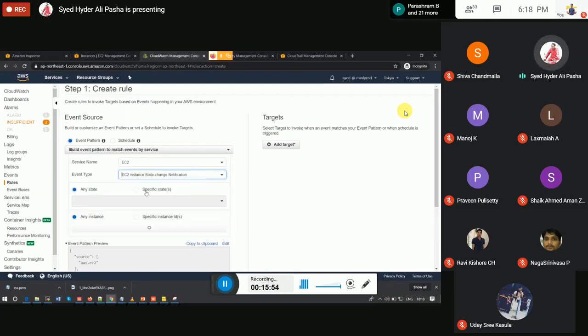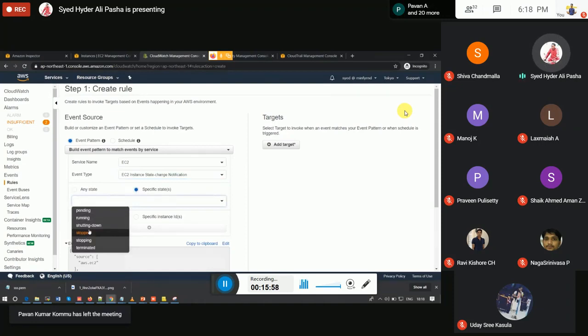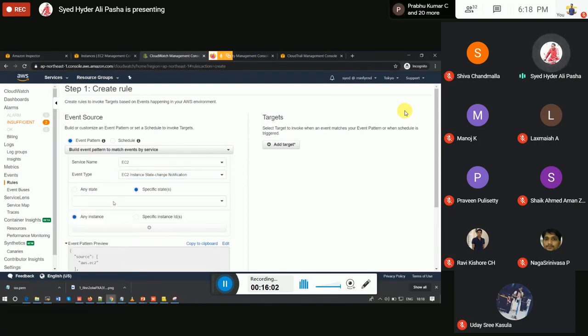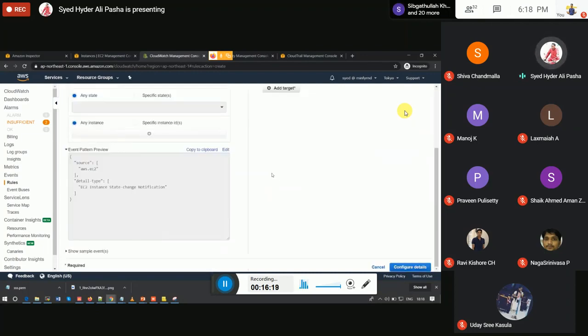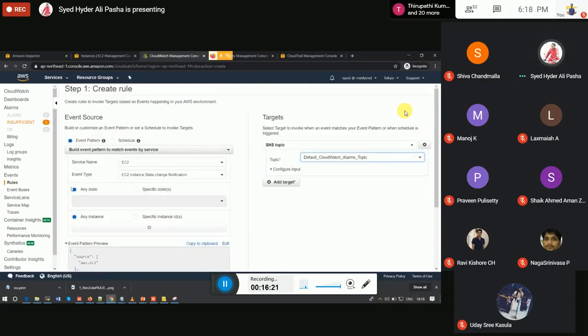For the EC2 state change event, if we are getting running or pending or shutting down, stopped or terminated, or any state, anything that happens to the EC2 instance, we can just add a target to an SNS topic or any Lambda function, so that we will be getting a notification whenever anything happens to the EC2 instance.